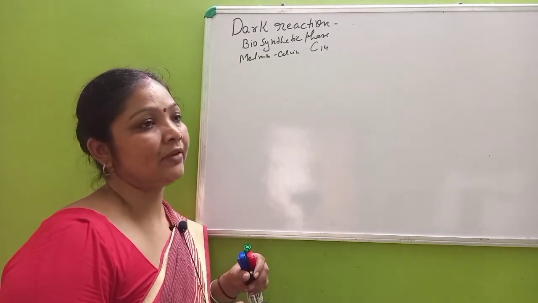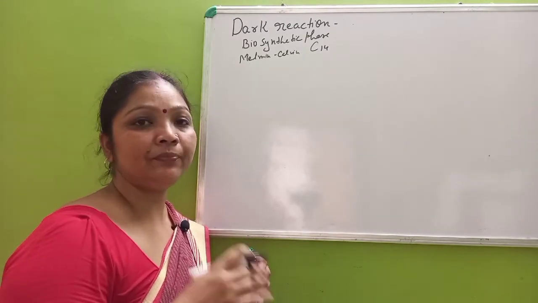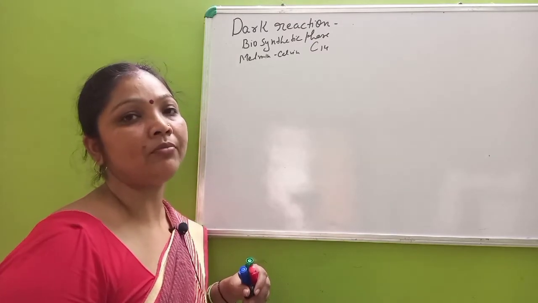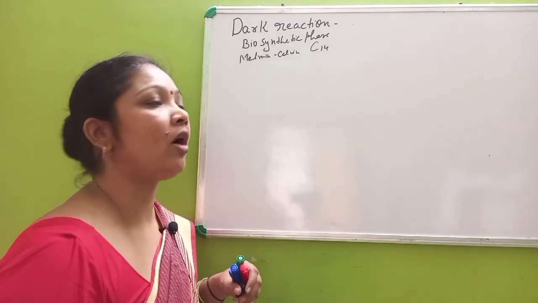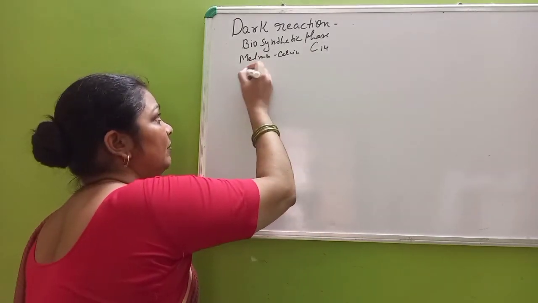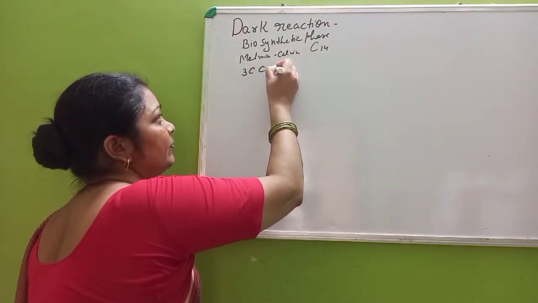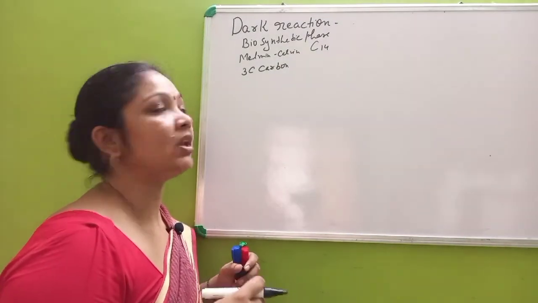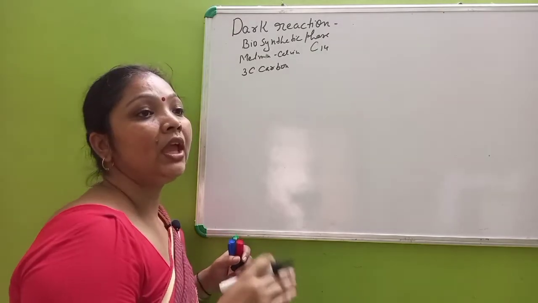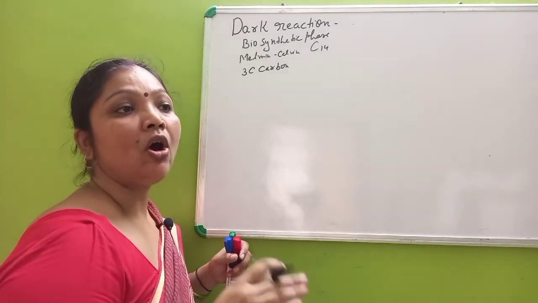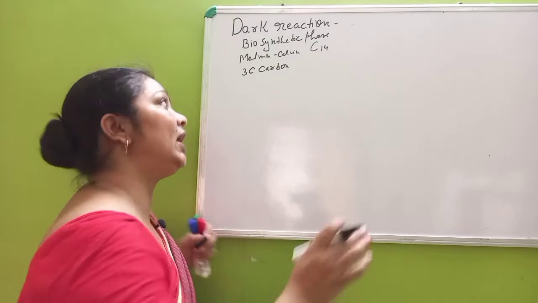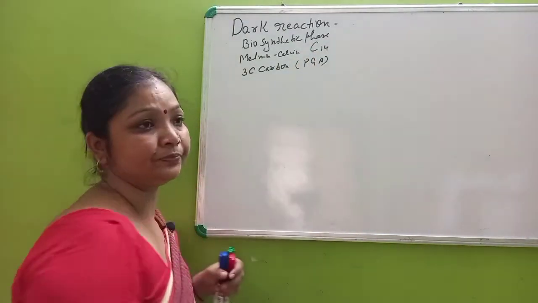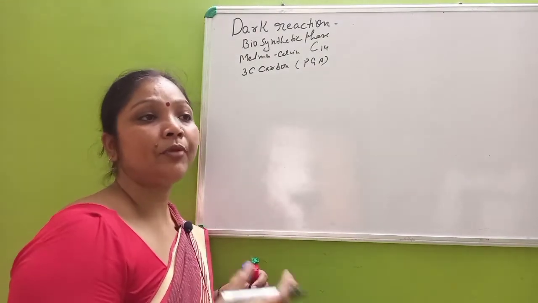When he studied, he found that the first stable compound formed is a 3-carbon compound, which is phosphoglycerate or phosphoglyceric acid.